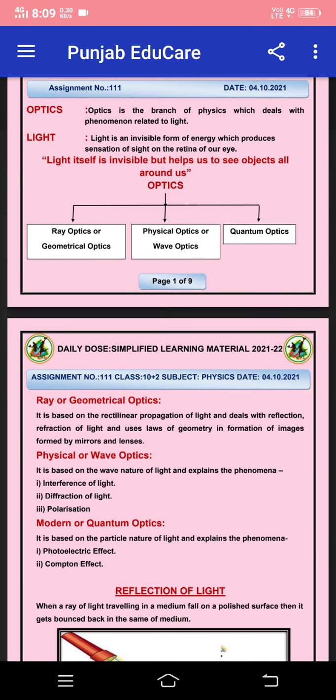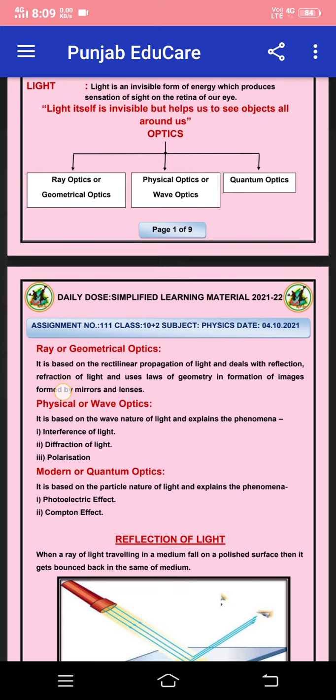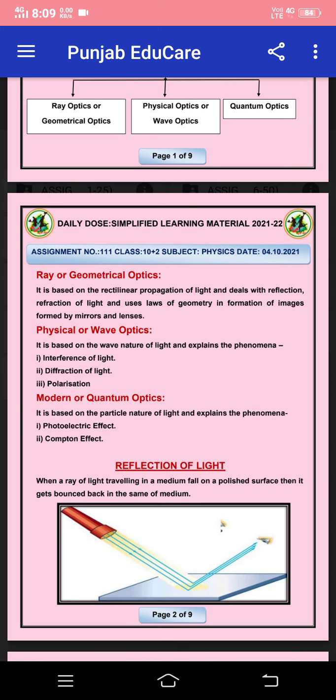Ray or geometrical optics is based on the rectilinear propagation of light and deals with the refraction of light, and uses laws of geometry in formation of images formed by mirrors and lenses. Physical or wave optics is based on the wave nature of light and explains the phenomena of interference of light, diffraction of light, polarization. Modern or quantum optics is based on the particle nature of light and explains the phenomena photoelectric effect and Compton effect.